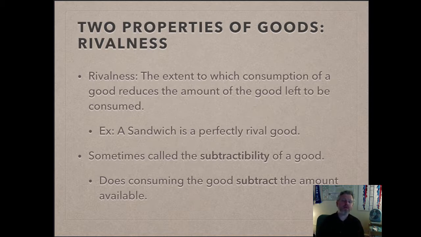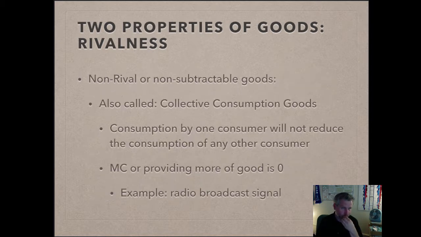This property of goods is also sometimes called subtractability. The idea is a little more literal: does consuming the good subtract away from the amount of the good that's available? It's a more picturesque way of thinking about rivalness, and you'll see it used this way in the textbook, where the good is subtractable or not subtractable. The last way people talk about the rivalness of a good is whether or not it is what's called a collective consumption good, and it means the same thing.